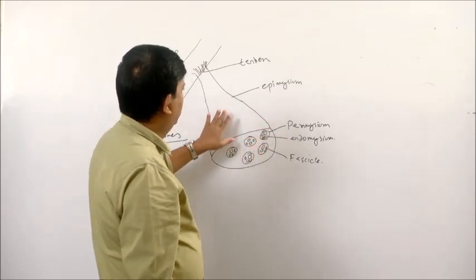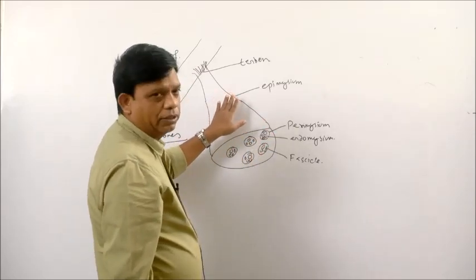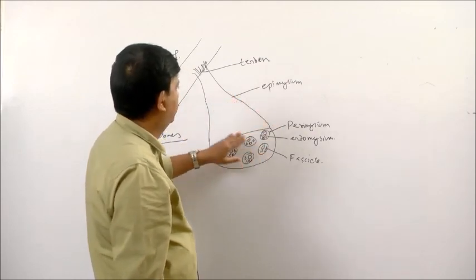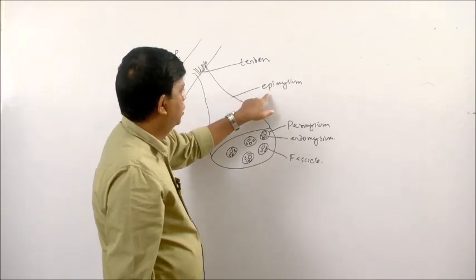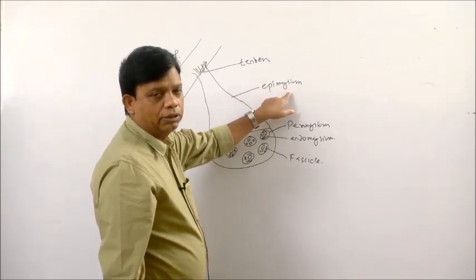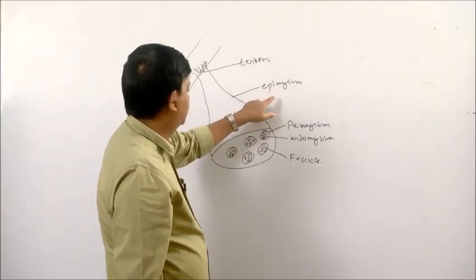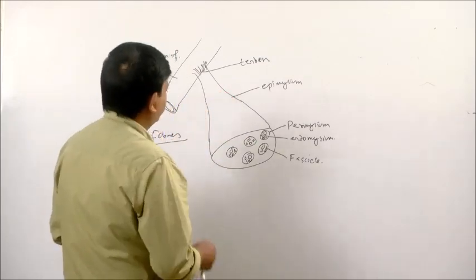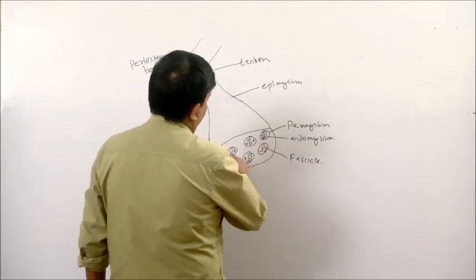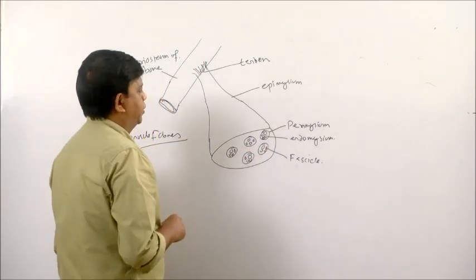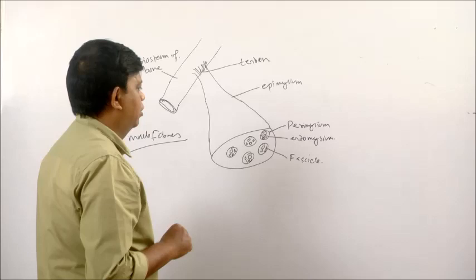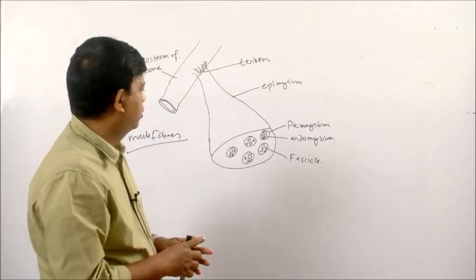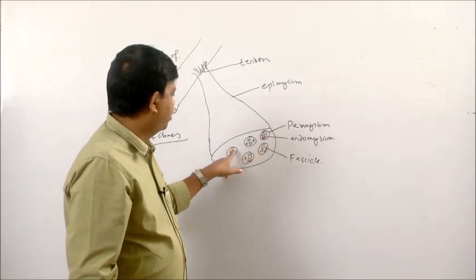The muscle is protected by a connective tissue sheath. That connective tissue sheath which covers it and also supports it is known as epimysium. This is a dense irregular connective tissue which covers and protects the muscle. In this muscle, a number of muscle fibers are present. The muscle fibers or muscle cells are arranged in groups. You can see here, these are the groups of muscle fibers.